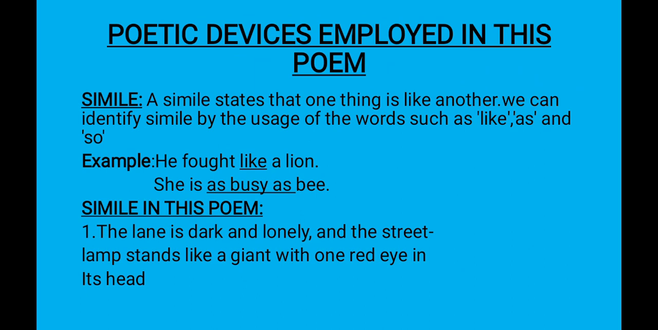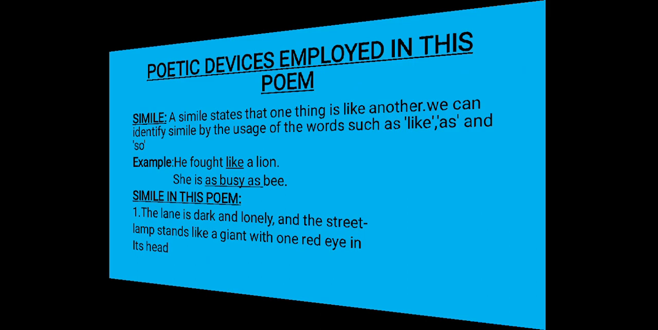He fought like a lion. She is as busy as a bee. The simile employed in this poem is: the land is dark and lonely, and the street lamp stands like a giant with one red eye in its head.